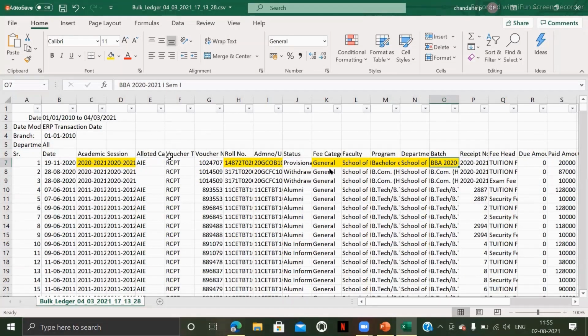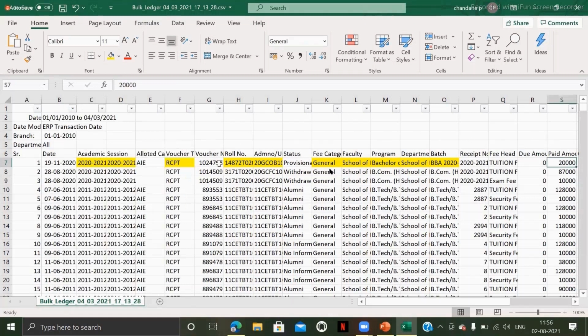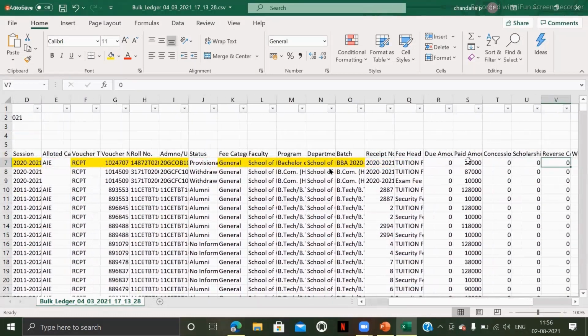Okay. And moving ahead, there is an important thing called here voucher type. So each and every transaction will be coming to a specific voucher type. There are different types of voucher types like receipt, concession, concession reverse, scholarship. You can see different types of voucher types. So each and every transaction, each and every amount will be coming to a specific voucher type. And for that voucher type, a voucher number will be generated. So here for this specific transaction, paid amount is 20,000. The voucher type is receipt and this is a voucher number that has been generated. And apart from this, whatever the amount that the student is paying or any kind of amount, that will be coming to a specific fee head.